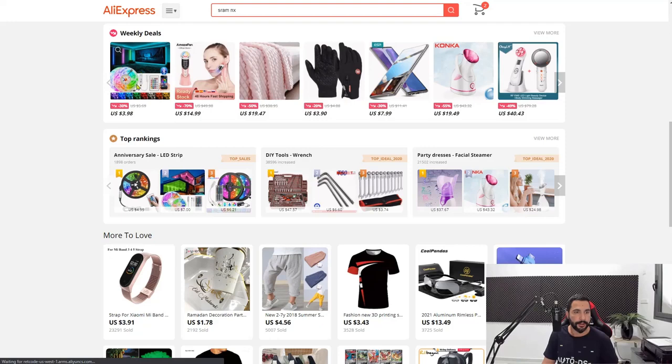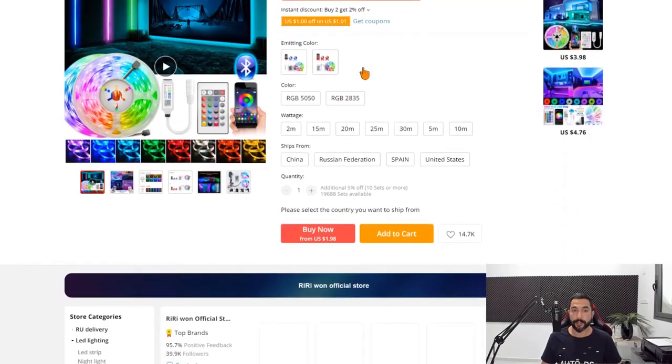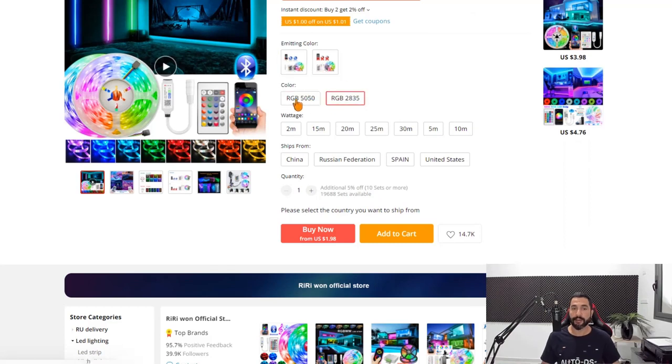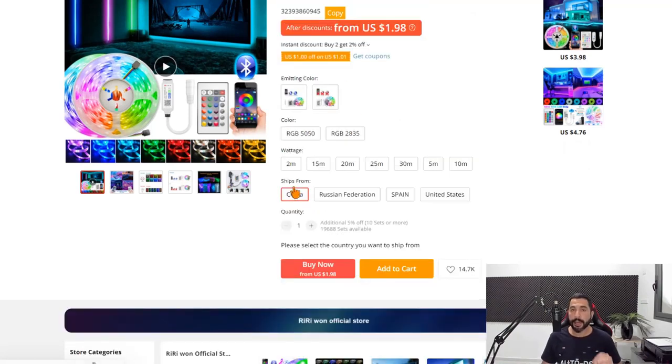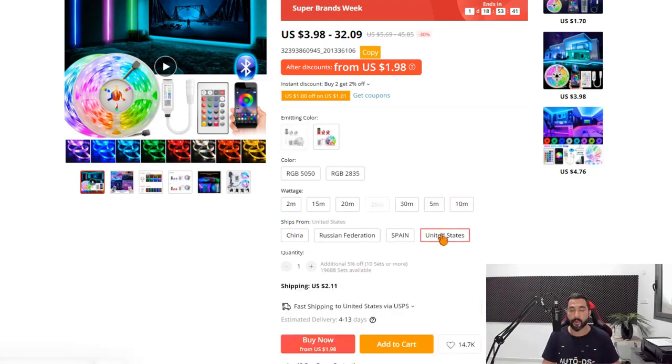For example, let's click on this weekly deal over here for these LED lights. If we just scroll down a little bit, we have the product variations, we have different colors to choose, and then you have the ships from. As you can see, this product can be shipped from China warehouse, from Russian Federation, from Spain, and from the United States. So if you're shipping to the United States, you want to keep it domestic, you want the shipping time to be as fast as possible, you're going to choose the United States warehouse.